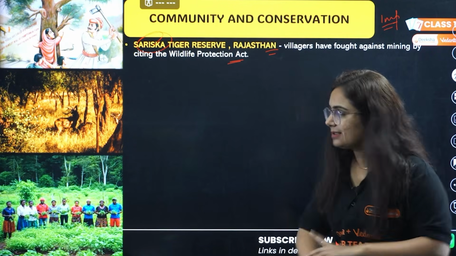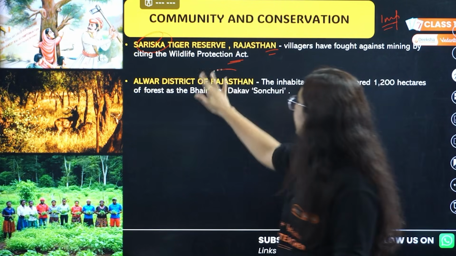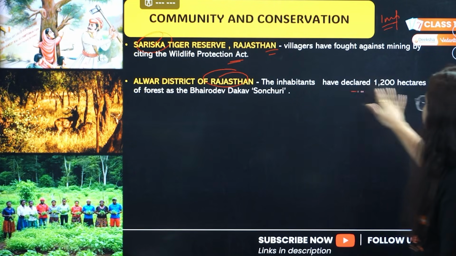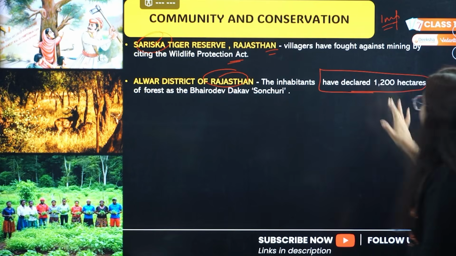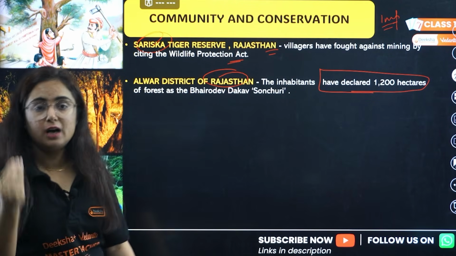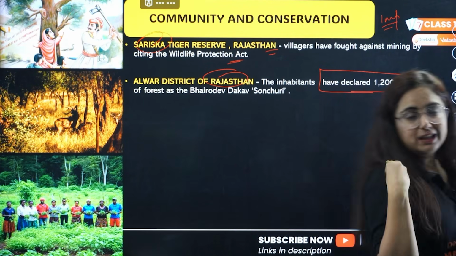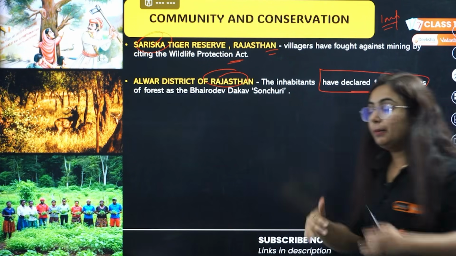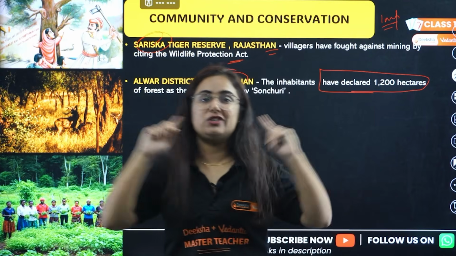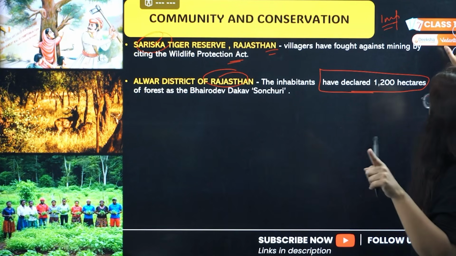So, citing this, they revolted. They fought against them. Second is in the Alwar district of Rajasthan, beta. The people there declared 1200 hectares of land as Bhairav Dev Dakav Sanctuary. They made their own rules and regulations which need to be followed in this 1200 hectares, and no interference by any government.